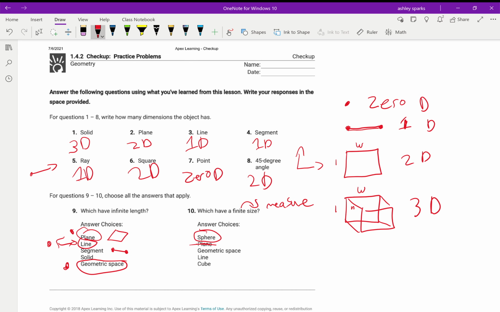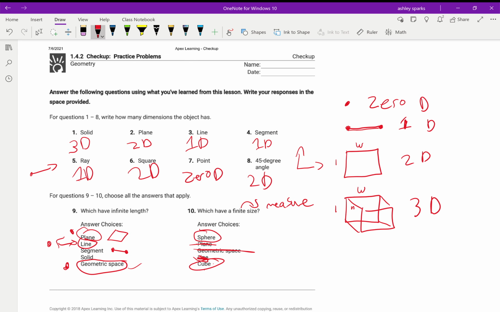Geometric spaces, another example. I've already circled it over here, which means it cannot be an answer over here, which also should tell us about line. If this changed and instead was a line segment, that would be finite because I can measure that. But just a line is infinite. Okay? And then finally, a cube. You can measure a cube. I have a length, width, and height. You can measure that Amazon box that comes to your house. Okay? So these are our 3,